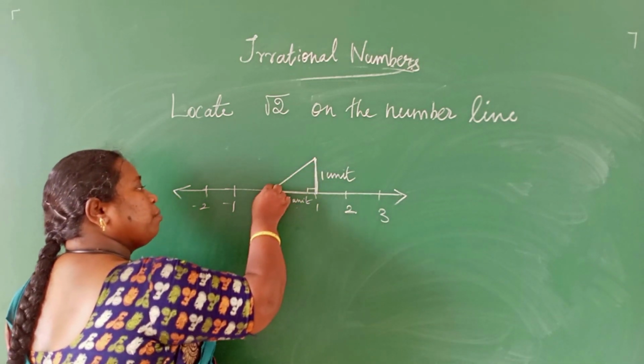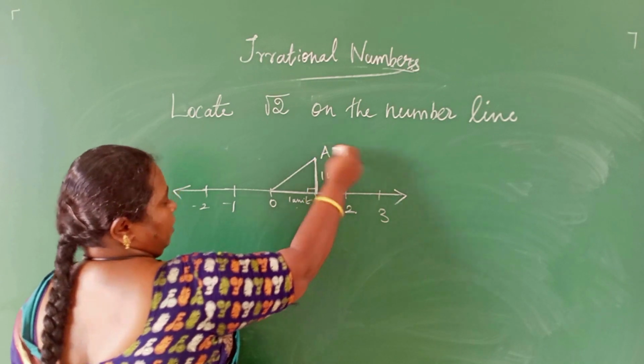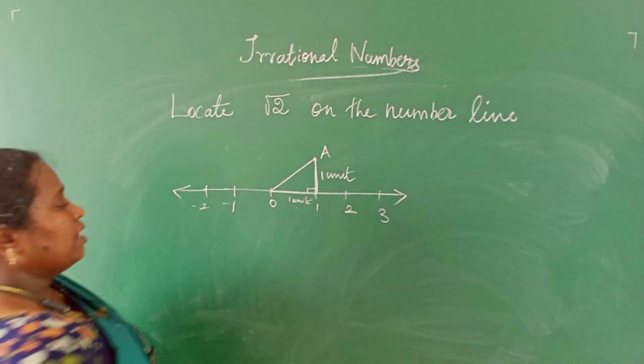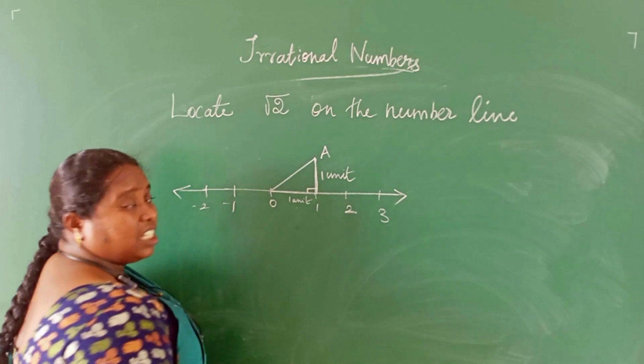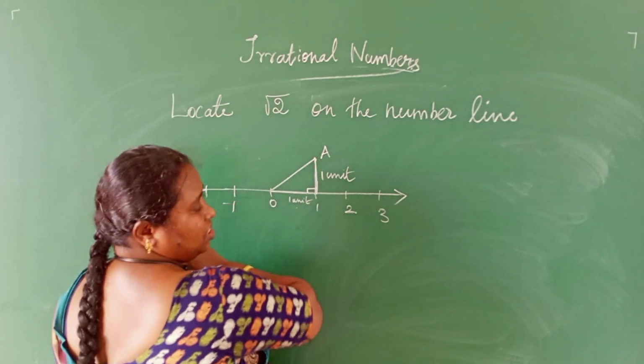Join these two points. This point is called A. Here it makes 90 degrees because it is a vertical line.